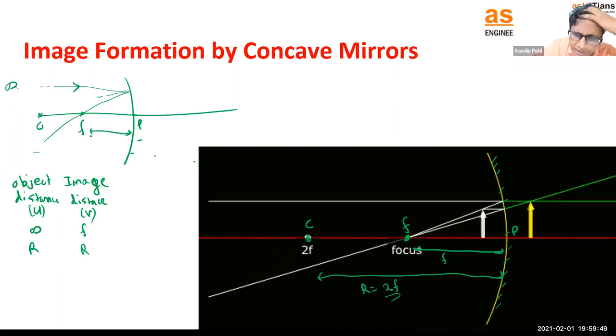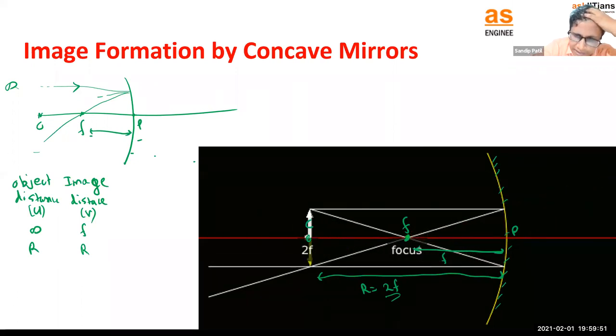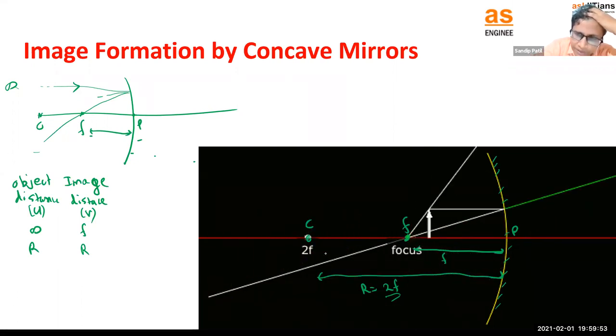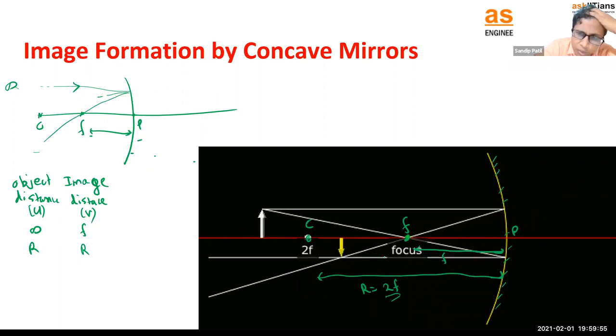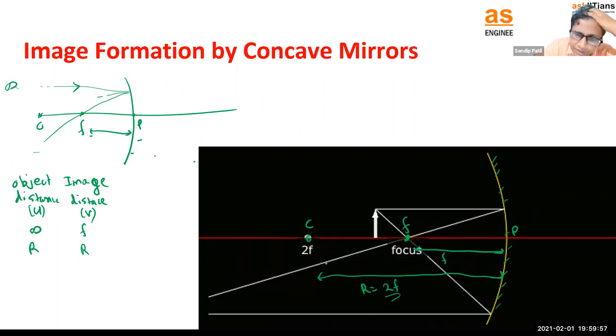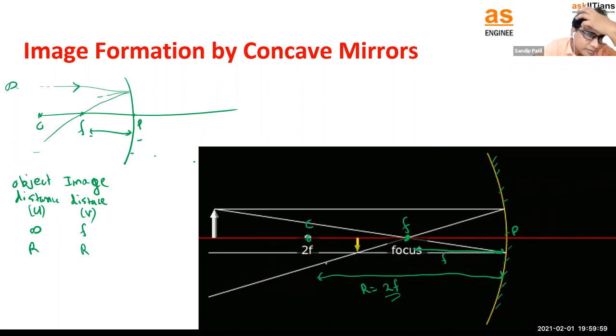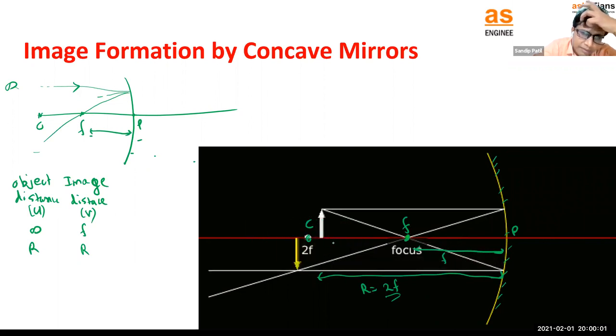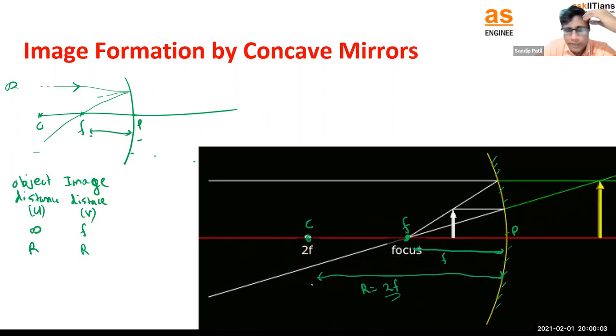Consider we keep the object between C and F. What will happen? You can see where the image is. The image will be beyond the center of curvature.